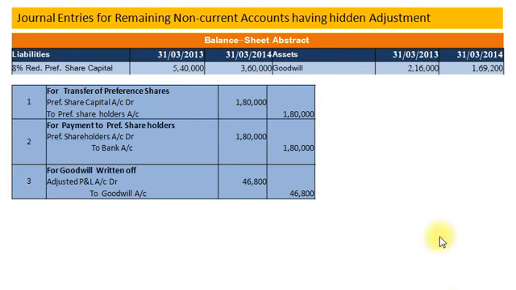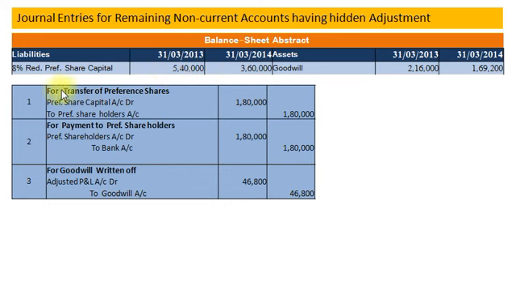1,18,800. Now we will pass journal entries for remaining non-current accounts having hidden adjustment. On liability side we have only redeemable preference shares capital. Opening balance 5,40,000, closing balance 3,60,000. It means preference shares of rupees 1,80,000 were redeemed during the year.